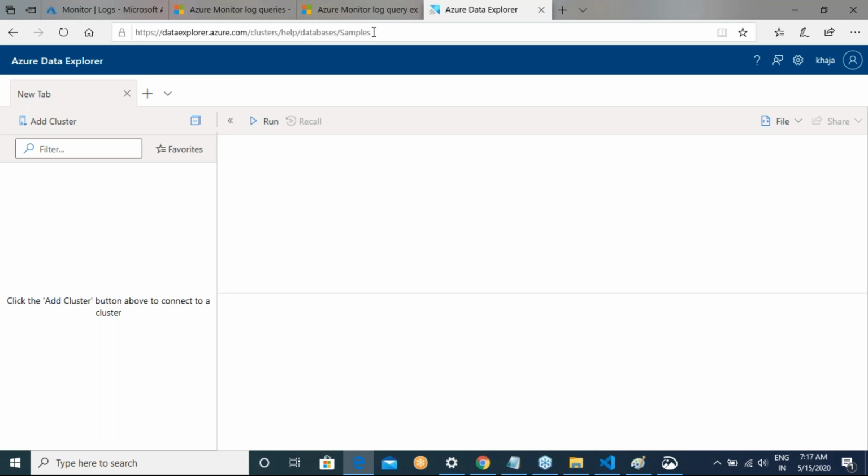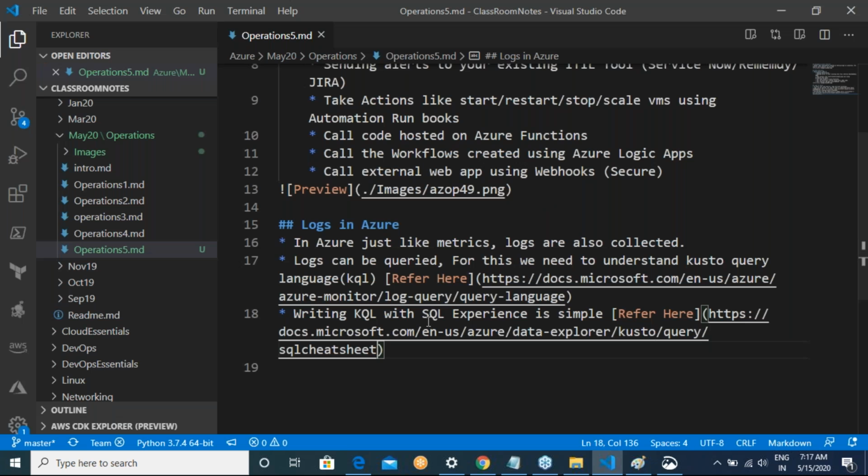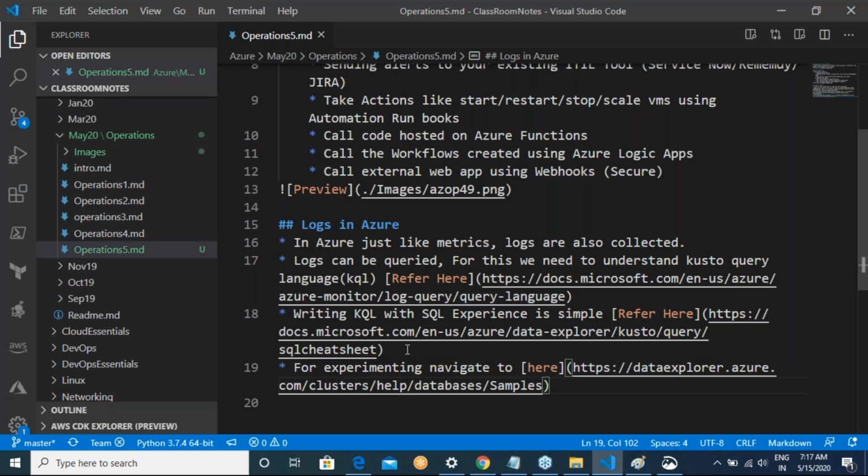Okay, good. Now for experimenting, navigate to here and build some KQL queries.